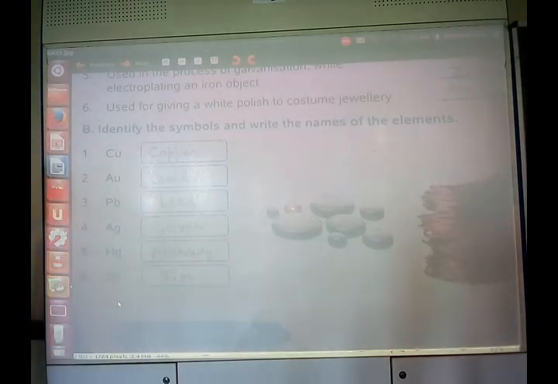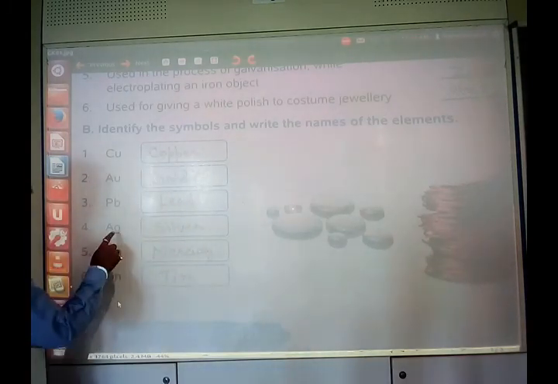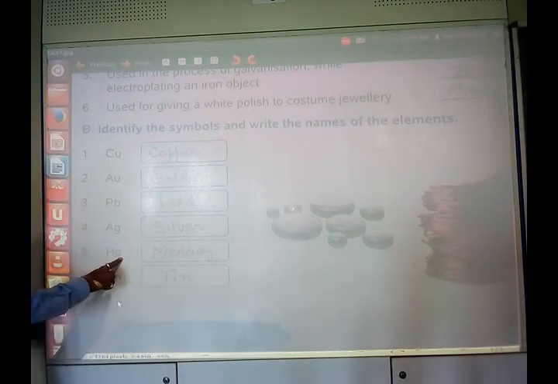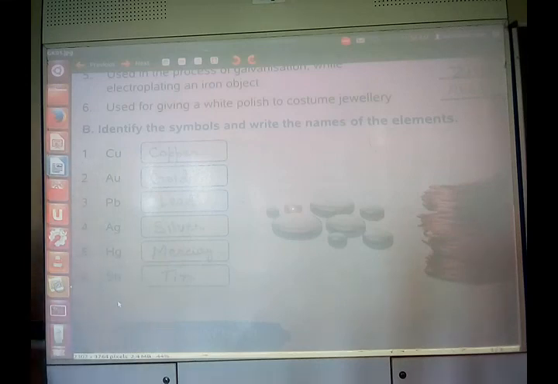Pb stands for lead, plumbum. Ag stands for silver, argentum. Hg, hydrargyrum, is mercury. The mercury element has the symbol Hg, and Sn is tin.